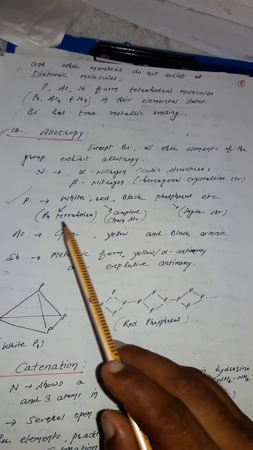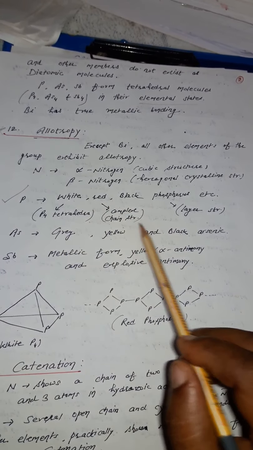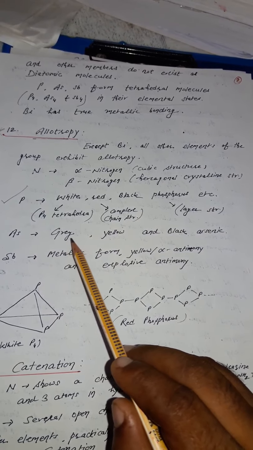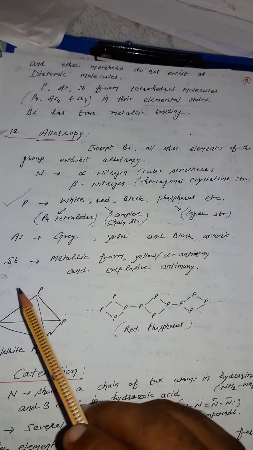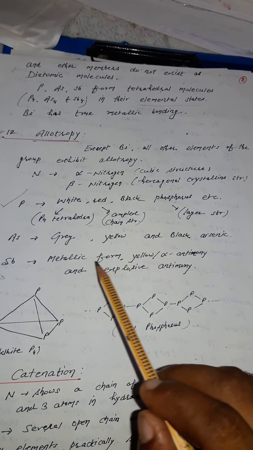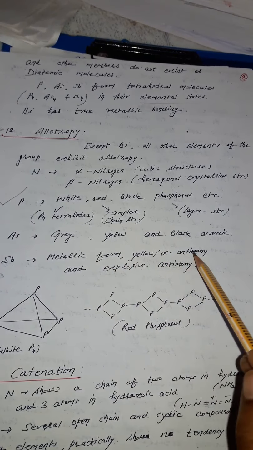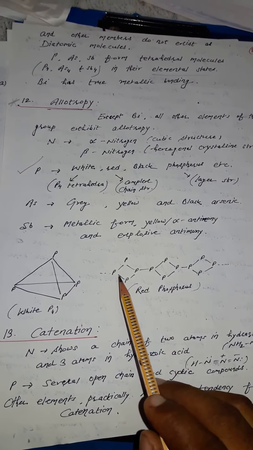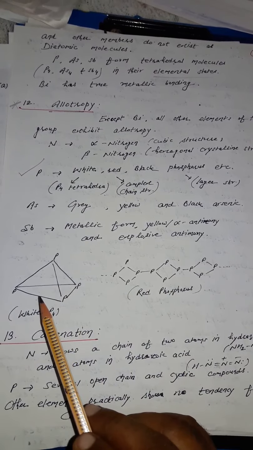P4 tetrahedral structure is of white phosphorus, red has a complex chain structure, black has layer structures. Arsenic has three allotropic forms: grey, yellow and black arsenic. Antimony also has three metallic forms: yellow, alpha antimony and explosive antimony. These are the structures of white and red phosphorus. This is the complex chain structure and this is the tetrahedral structure.